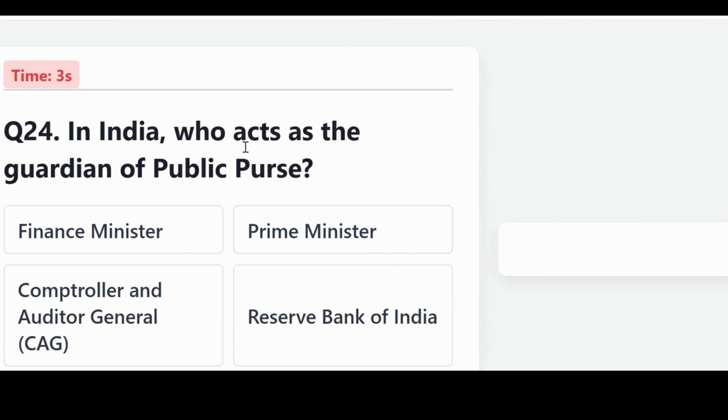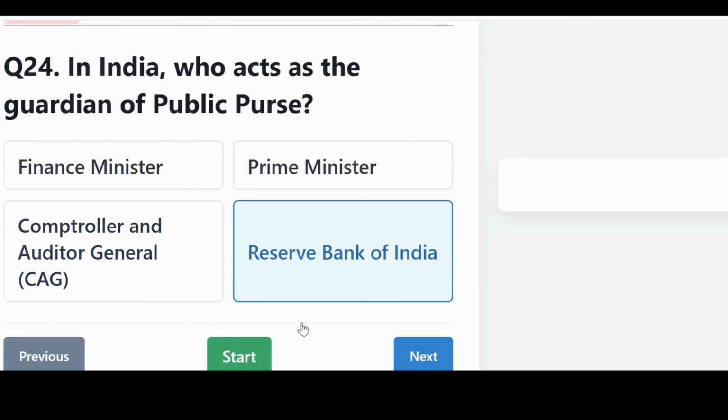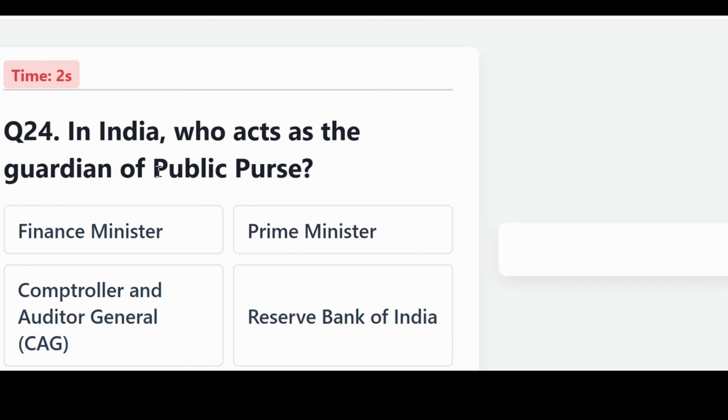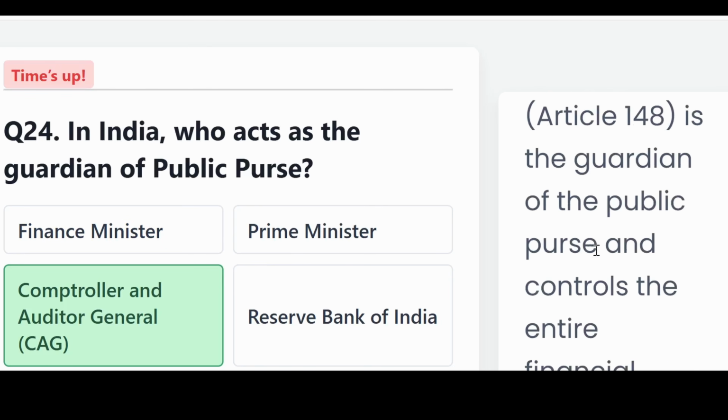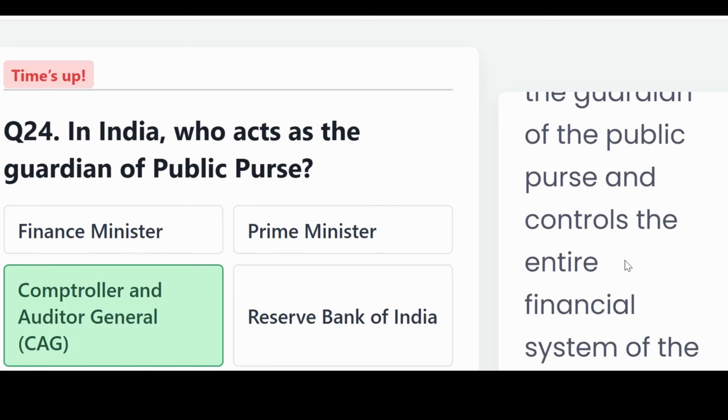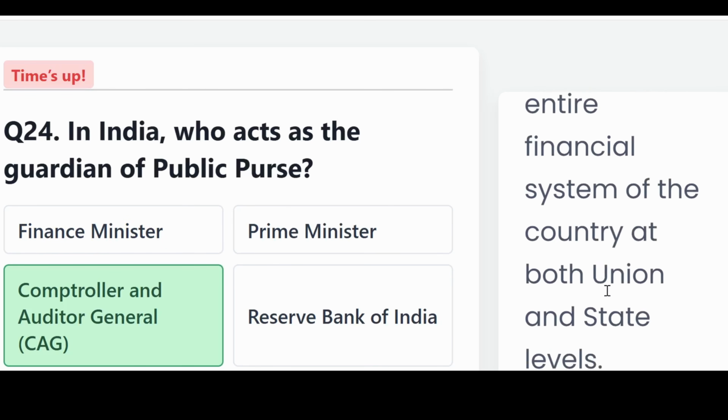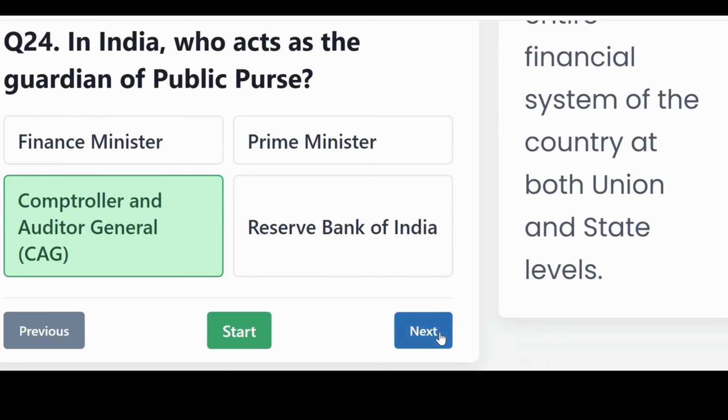In India, who acts as the guardian of the public purse? Is it the Finance Minister, Prime Minister, Comptroller and Auditor General, that is CAG, or the Reserve Bank of India? And the correct answer, the Comptroller and Auditor General. The CAG, that is Article 148, is the guardian of the public purse and controls the entire financial system of the country at both the union and state level.